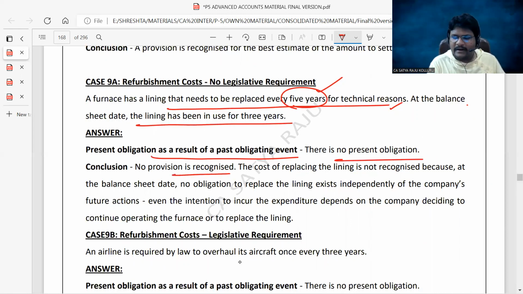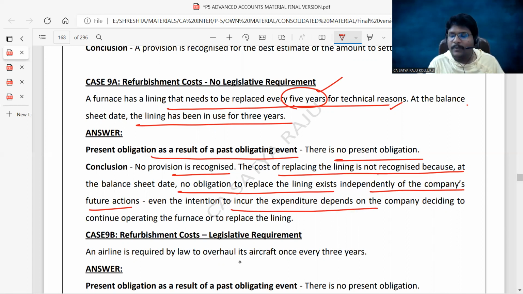Conclusion: no provision is recognized. The cost of replacing the lining is not recognized because at the balance sheet date, no obligation to replace the lining exists independently of the company's future actions. Even the intention to incur the expenditure depends on the company deciding to continue operating the furnace or to replace the lining. It can go for replacing the lining, then it may incur. But it can go for replacing the furnace, with no need to incur the expenditure on the lining, right?